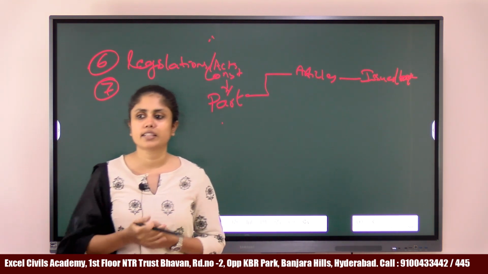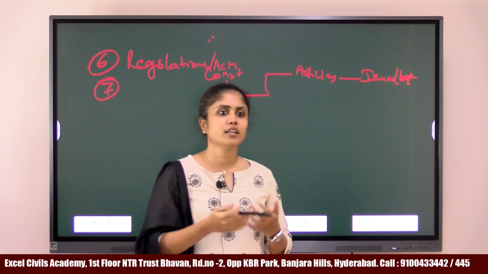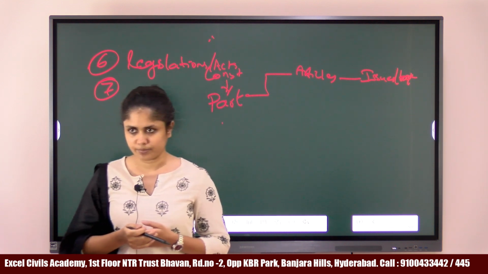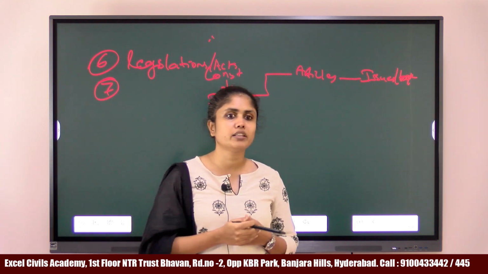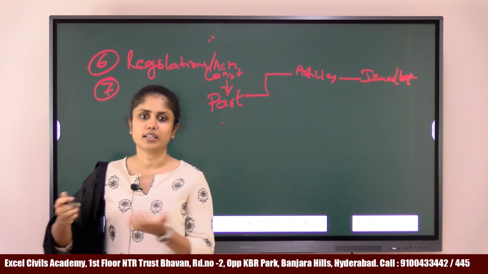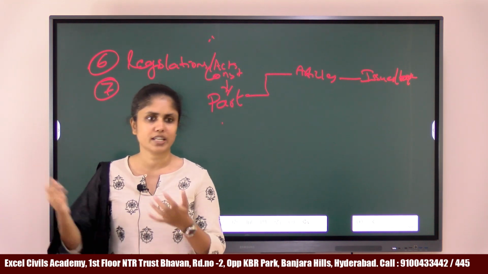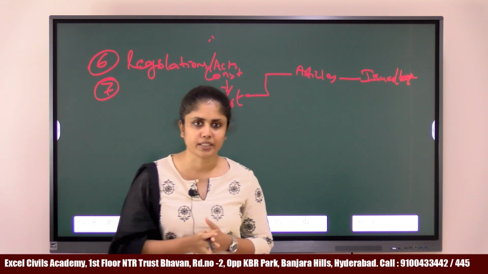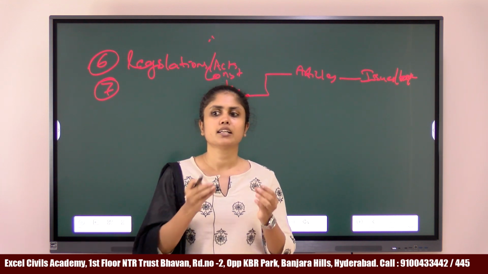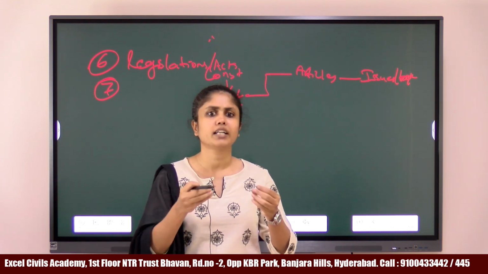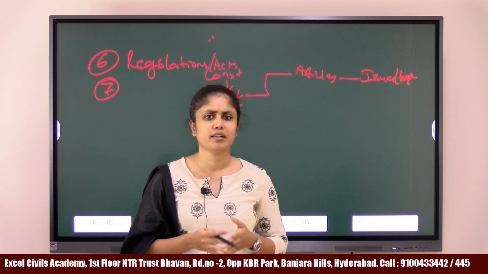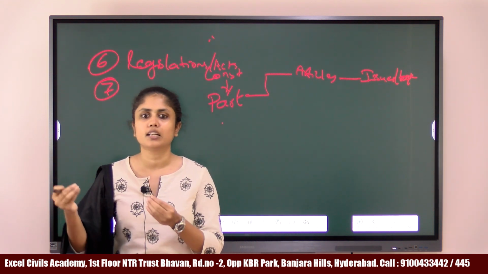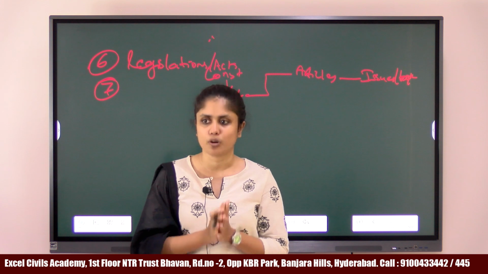For example, Article 368 may deal with the procedure to amend the Constitution. Article 1 may deal with the nature of the Indian state, that India, that is Bharat, is a union of states, and so forth. Every single article will tell you something. Article 72 may tell you about something, Article 110 may tell you about the money bill, and so on. Every article will deal with some specific topic.